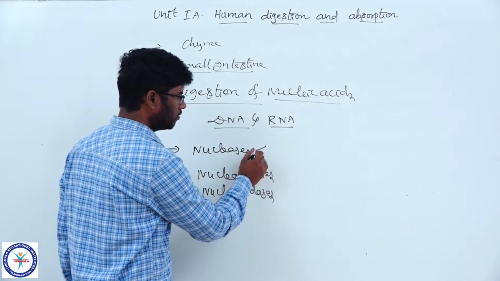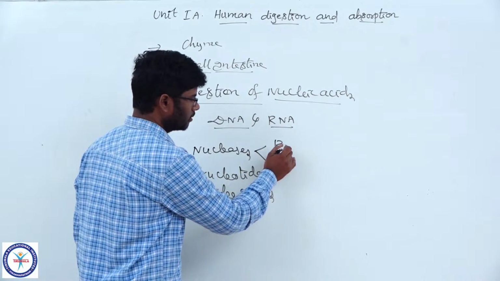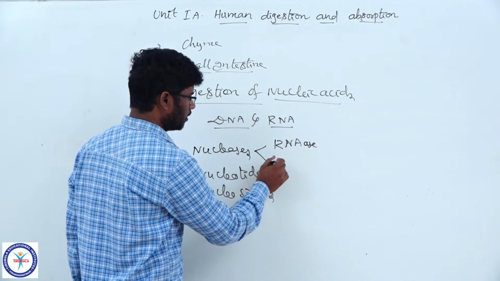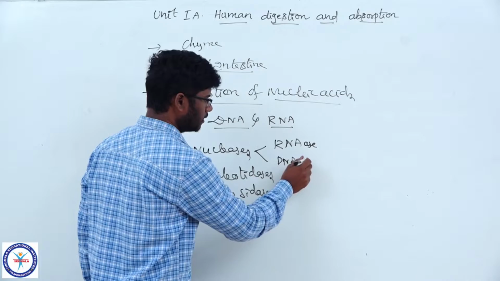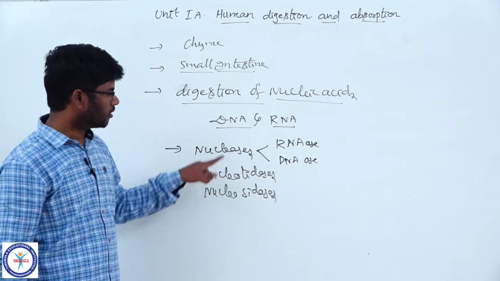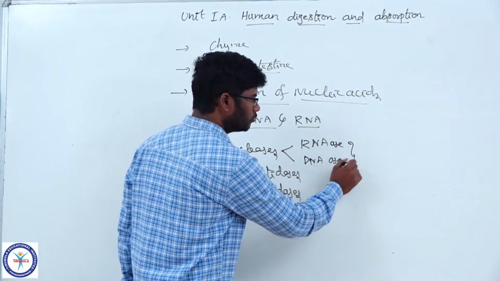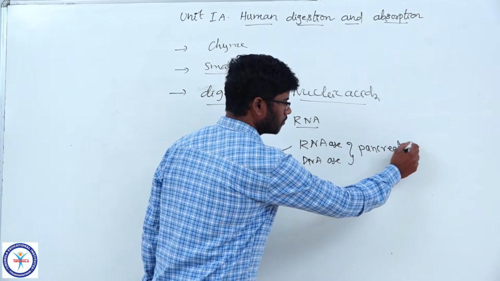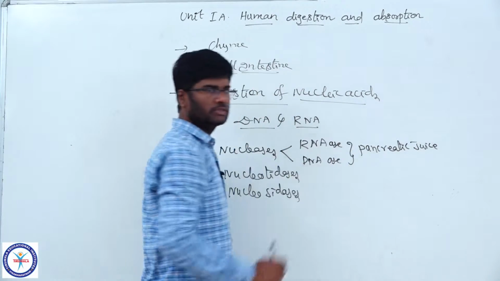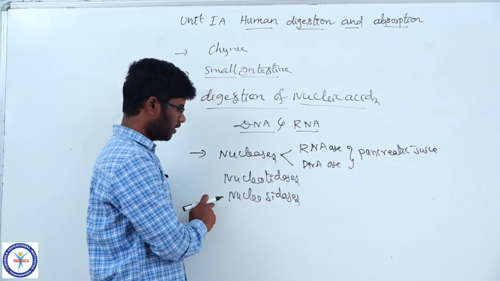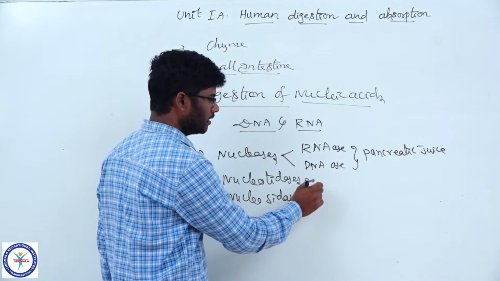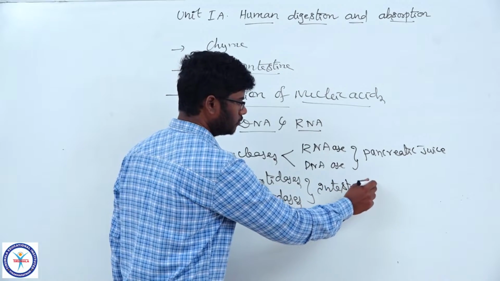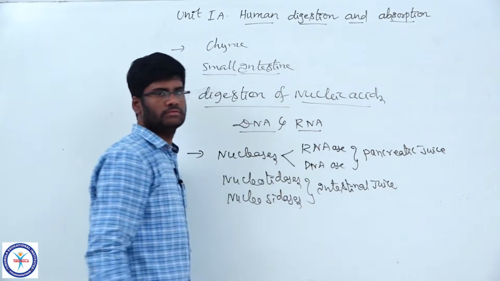Nucleases are of two types: RNase and DNase. These nucleases are produced by pancreatic juice. And nucleotidases and nucleosidases are produced by the intestinal juice.